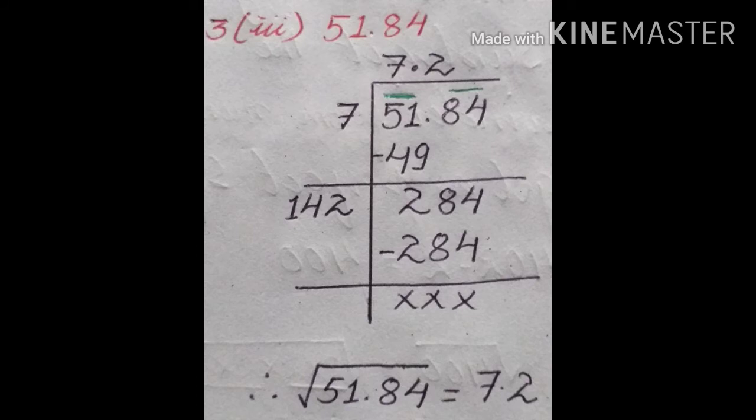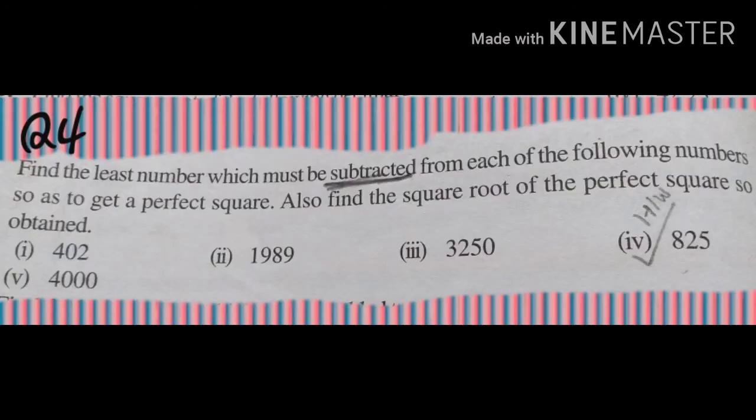Question number 3 completed. Now just look at question number 4. Find the least number which must be subtracted from each of the following so as to get a perfect square. Also find the square root of the perfect square so obtained.